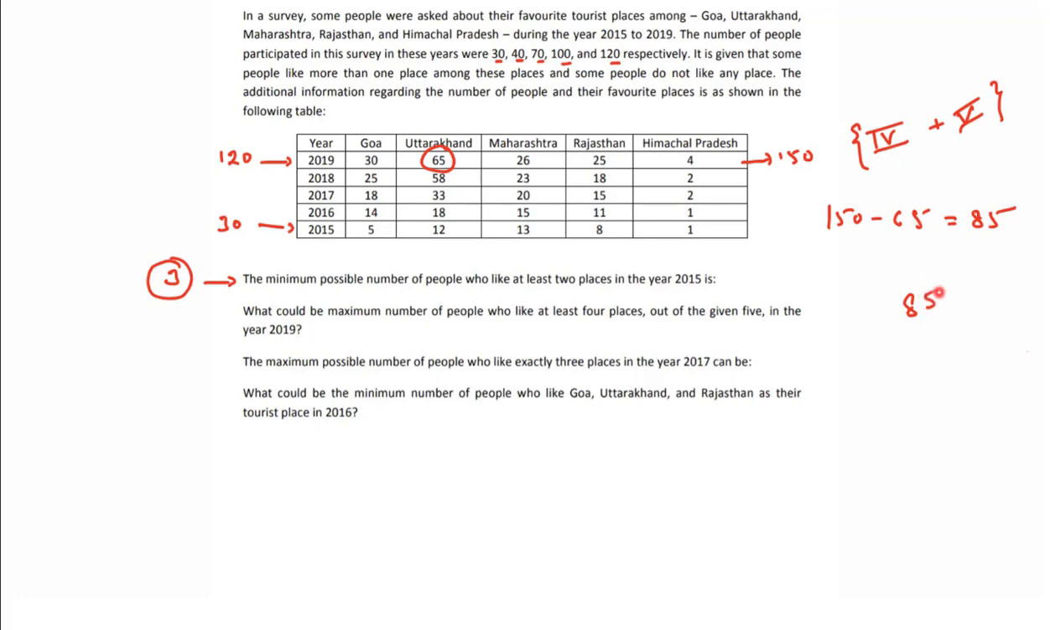I will divide this number by 3, which comes out to be 28. Again, it is not possible. Why? Because 30 people are having Uttarakhand as well as Goa. That's why it is not possible. We have to satisfy this number also. So how can we satisfy this particular number?